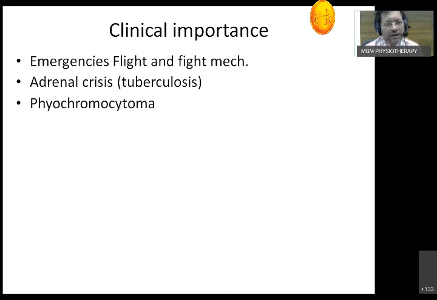Another thing: these neural crest cells, which migrate from different places, especially around the aorta. What happens? They may not go into the medulla, they may lie as clumps around the aorta or around the celiac trunk, and they may increase in number. What can they do? They increase the amount of epinephrine, and epinephrine in the blood will give rise to hypertension. If it is too severe, we call it pheochromocytoma.